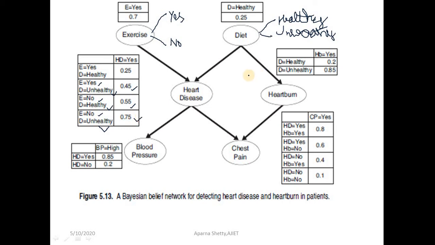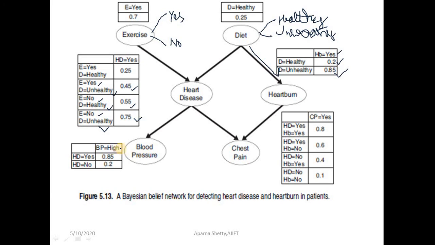Similarly, let us calculate the heartburn probability table. Heartburn equal to yes is based only on the diet. Diet healthy, heartburn yes, probability is 0.2. Diet unhealthy, heartburn yes, probability is 0.85. Next, we will calculate the probability table for blood pressure.